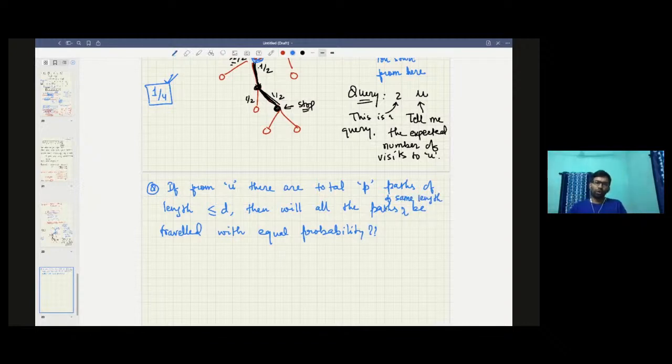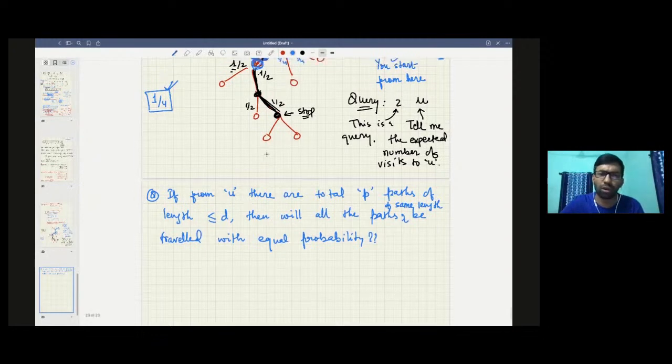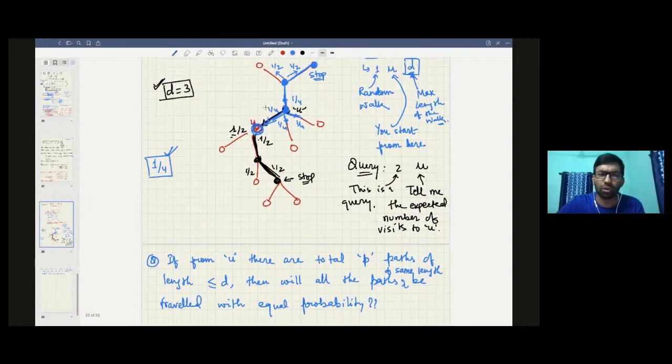So what I'm asking is, if you are doing a random walk, for example, in this example, from here, this is one possible path, and another possible path is this of the same length, of length equal to 2, for example. So is it equally likely that this path will be traveled versus this path will be traveled? So is it uniform? Because in the problem you are given some information about the probability distribution. So I'm asking, is it correct to say that all the paths of the same length are equally likely to be traveled if you do a random walk from node number u?